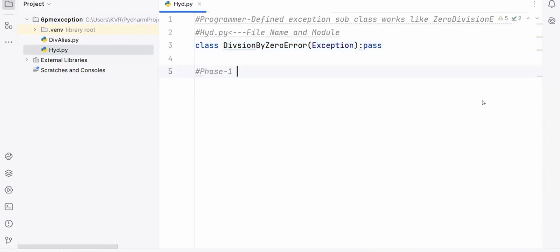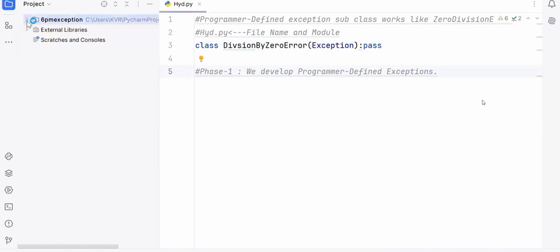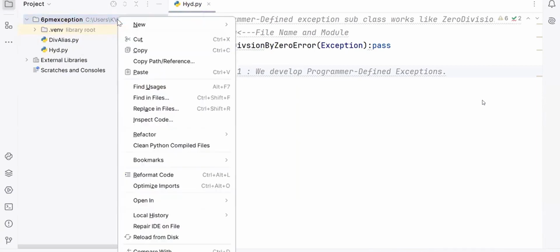Phase one. What is phase one? We develop programmer defined exceptions. Programmer defined exceptions we develop it. That is called the first property. Next, entering into the next property, hyd.py. We got it. Next, entering into the second area, the second point I'm going to discuss. What is the second point you see?